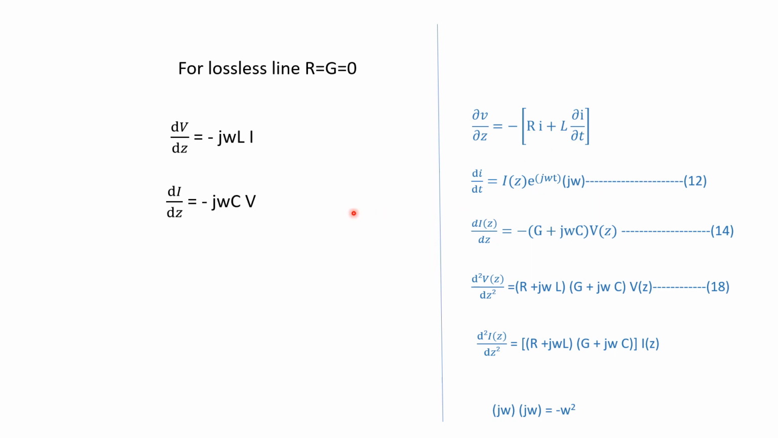Here R and G have become 0, so this is the equation. Then ∂I/∂z will be minus jωC into V. Similarly, ∂²V/∂z² will be this equation, which we can easily obtain just by substituting R and G equal to 0. Similarly, ∂²I/∂z² will be minus ω² into LC into I. So these are the equations for the lossless line.